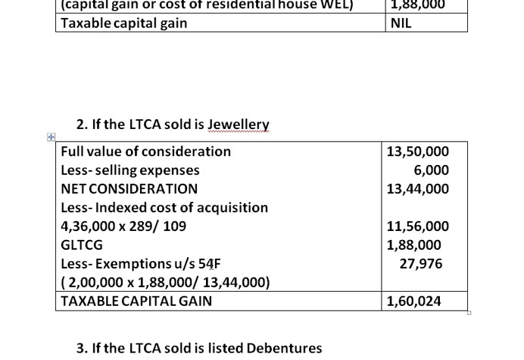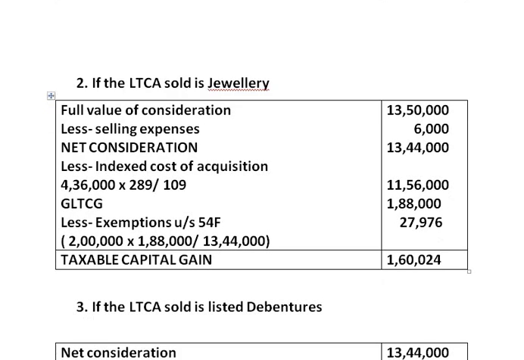In this situation, when any other capital asset is transferred other than residential building, but a new residential building is purchased, we have to claim exemption under section 54F, and the formula is cost of acquisition of building into capital gain divided by net consideration. As we have adopted this formula for section 54F, our exemption is less compared to the previous situation. That is the reason we have got taxable capital gain of 1,60,024 rupees.